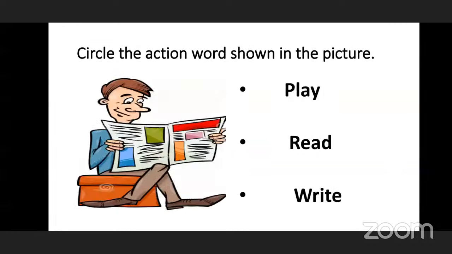Next, play, P-L-A-Y, play. Then R-E-A-D, read. And the last word is W-R-I-T-E, write. So whether the man is playing? No. Whether he's reading? Yes, he's reading a newspaper. So our action word is read. So you have to circle it. And whether he's writing? No. So we have to circle the action word read.